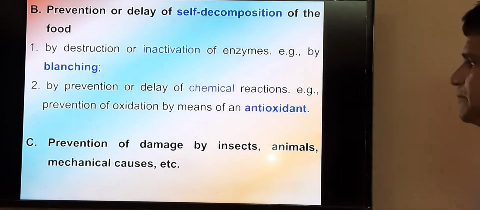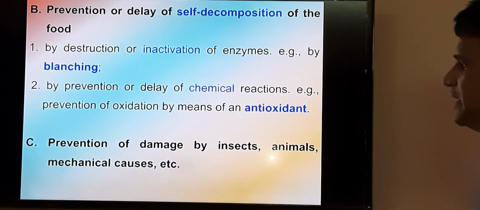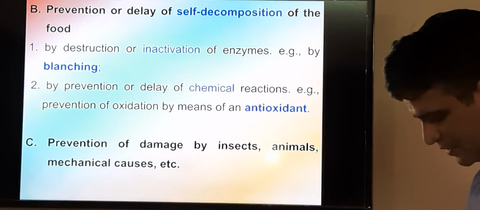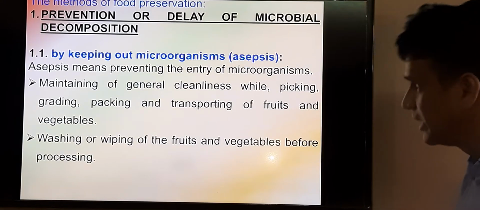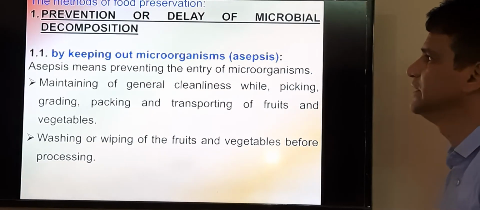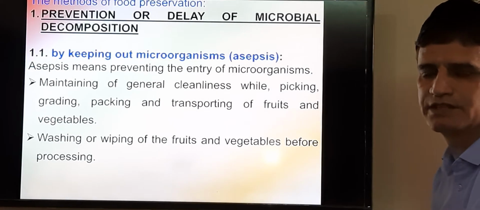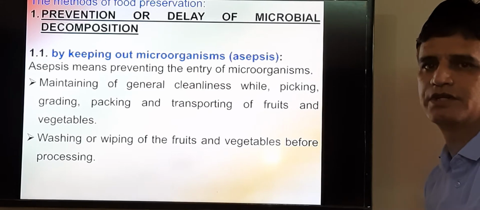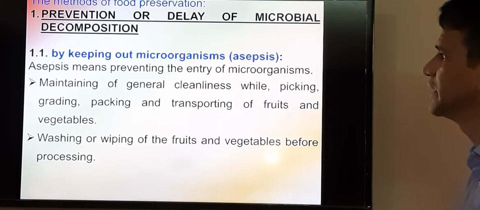And the third principle is the prevention of damage by insects, animals and mechanical causes. So these are the three principles of preservation. And to follow these principles, or to prevent the self decomposition as well as the microbial decomposition and the damage by insects, pests and animals, we can use certain kinds of techniques.